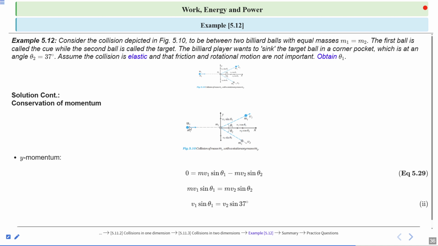Because when m1 collides with m2, after collision the balls move with velocities v1 and v2, and these are their components: v1 cos theta 1, v2 cos theta 2, v1 sin theta 1, and v2 sin theta 2. These components we already talked about in previous slides. Clear? We already learned about these components in previous slides.